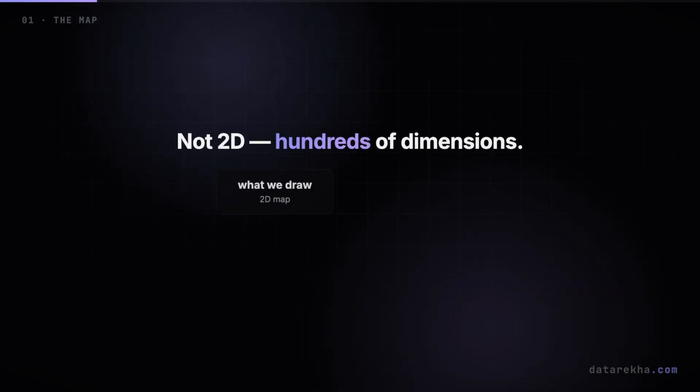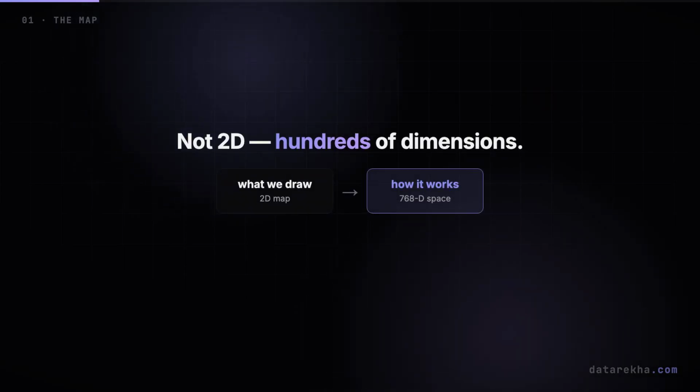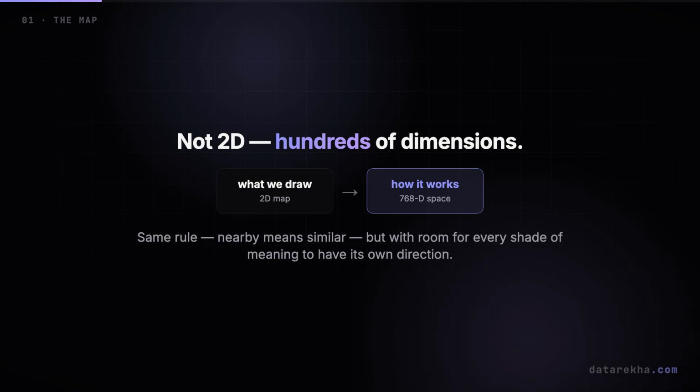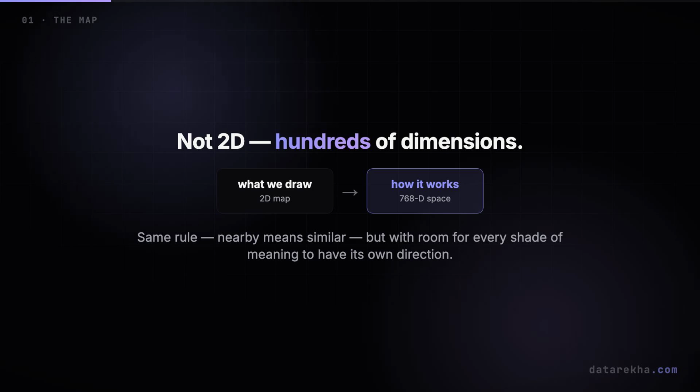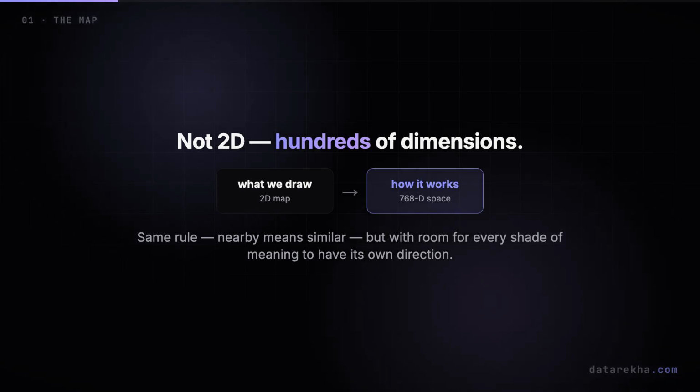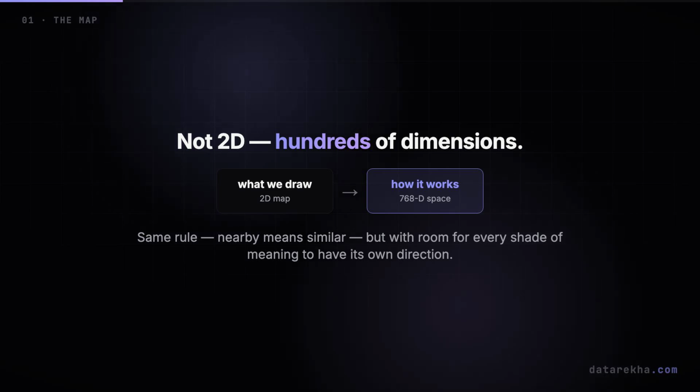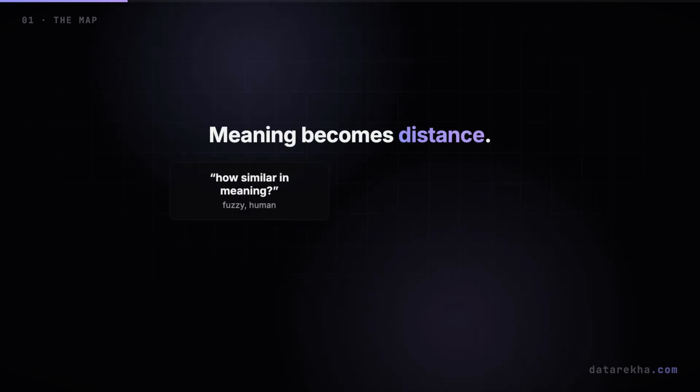And it isn't just two dimensions. Real embeddings have hundreds, even thousands of them. You can't picture a 768-dimensional space. But the rule is identical. Nearby means similar. We flatten it down to a 2D map just to look at it. But the model works in that vast high-dimensional space, where there's room for every shade of meaning to have its very own direction.